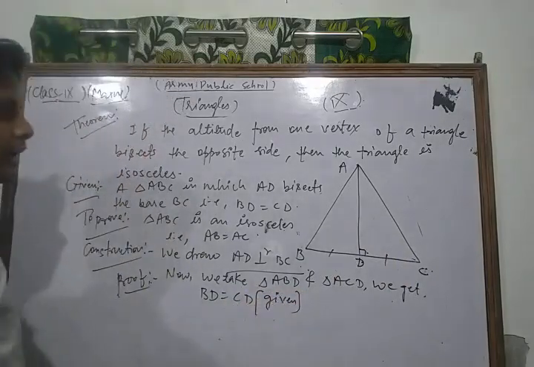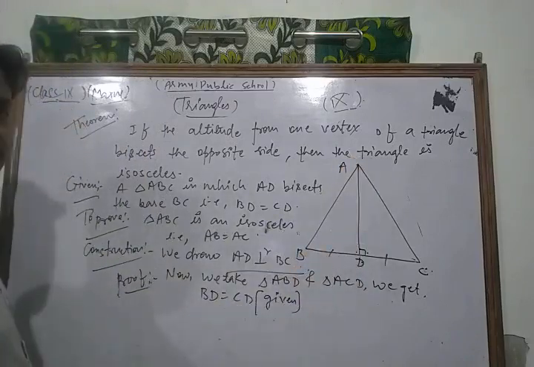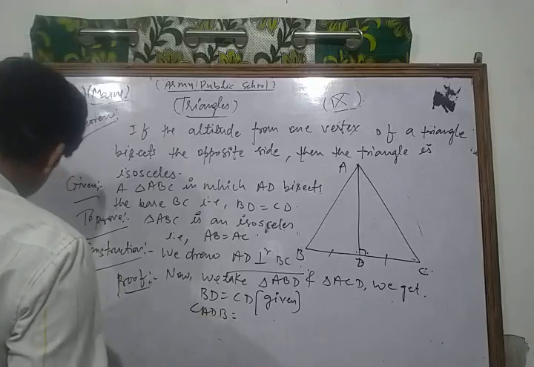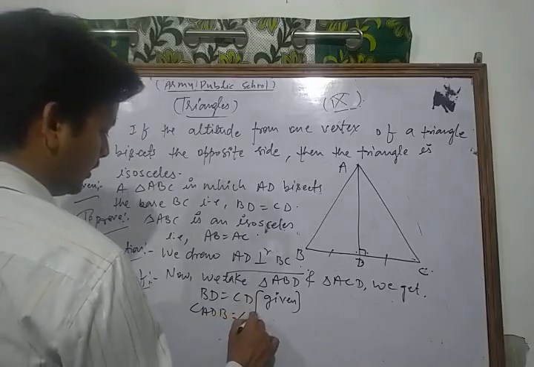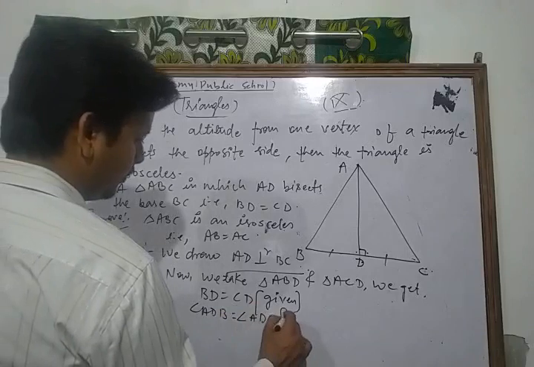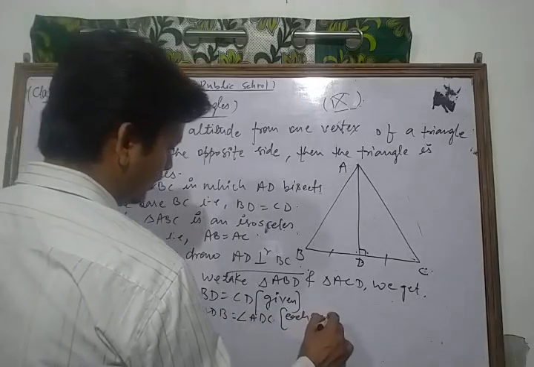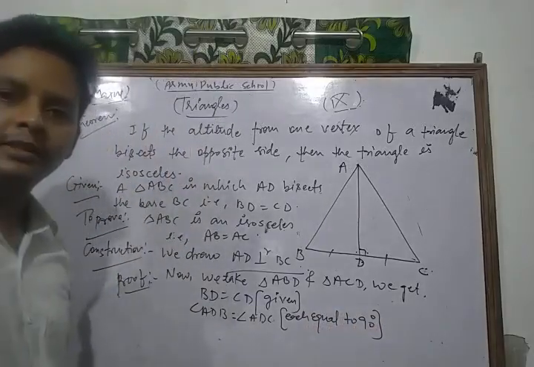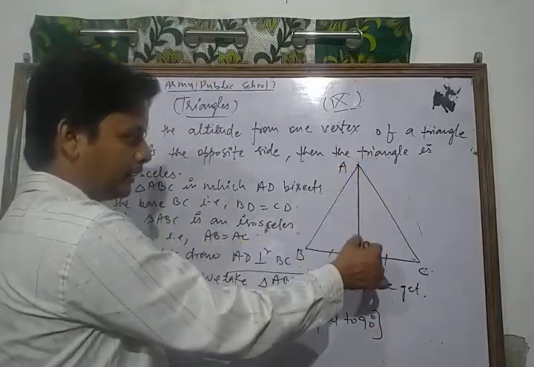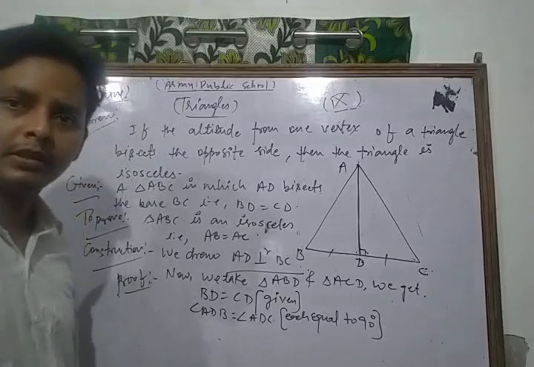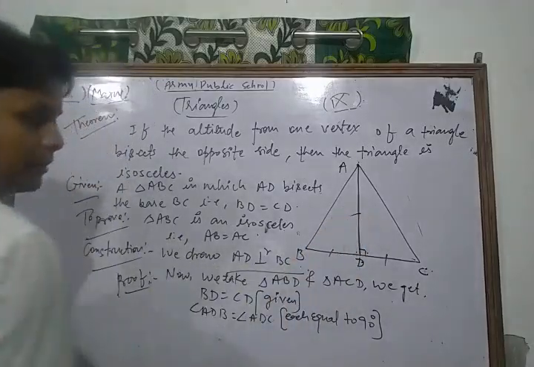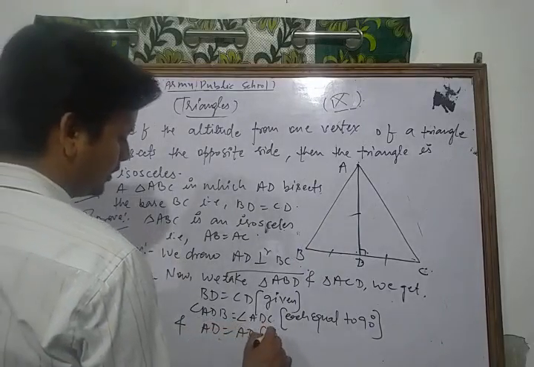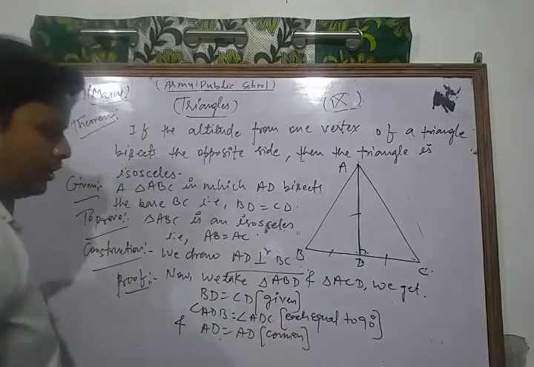And angle ADB is equal to angle ADC, each equal to 90 degrees, because this is the perpendicular bisector according to the question. And AD is equal to AD, the common side of both the triangles.